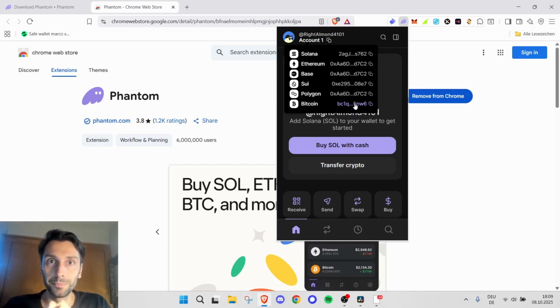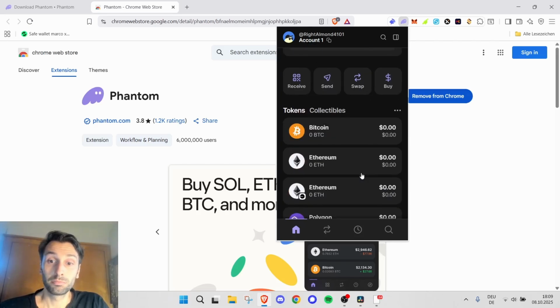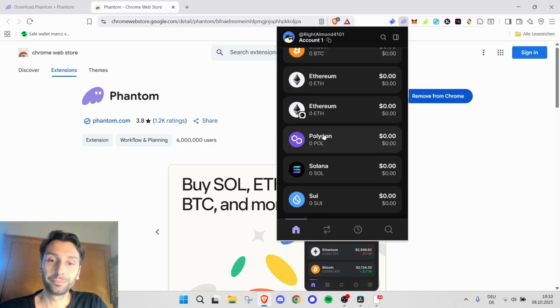And Sui, the same. If you make a mistake here, and you, for example, send Ethereum to your Solana wallet address, your Ethereum is permanently lost. So be very, very careful when copying these things. And when you're copying, always check the first 5 or 6 letters and numbers and the last 4. And only use the copy function, never write it down. Other than that, you have a send function, swap function, buy and receive function.